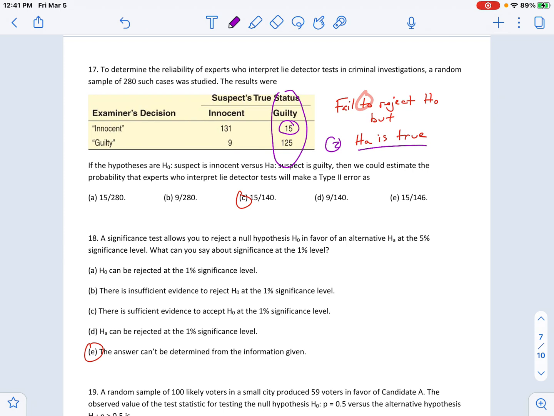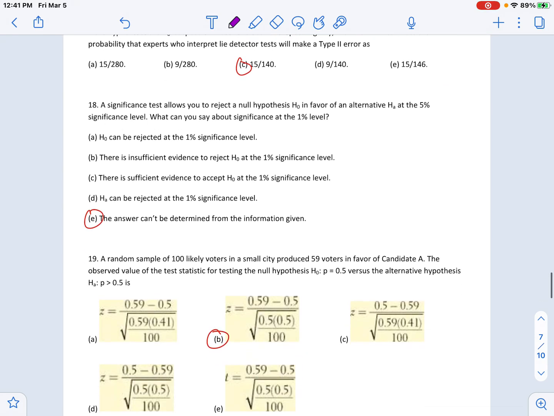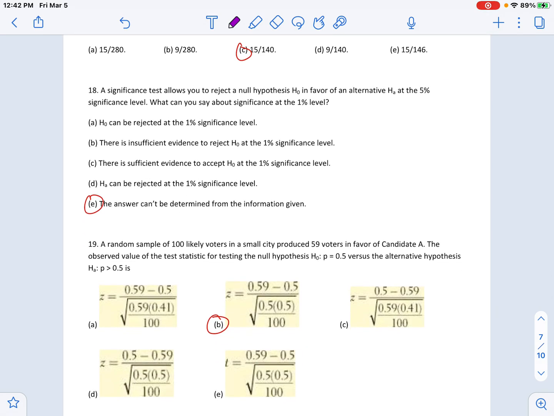It's not 15 out of 280 because that's including the times when they're innocent, and them being innocent does not fall into the parameters of HA is true. Next one, significance test allows you to reject at 5%. So P is low. It's lower than 5%. What can we say about 1%? The best answer is you don't know.